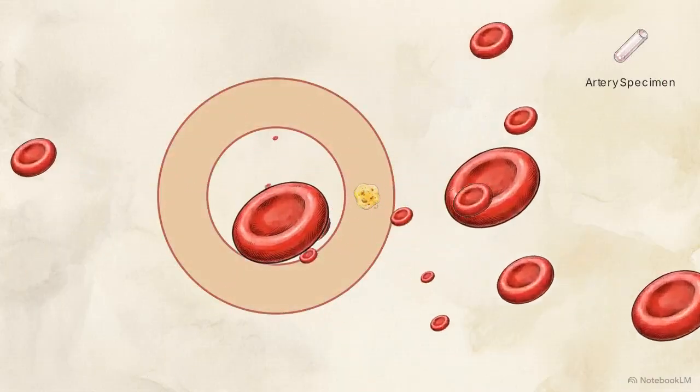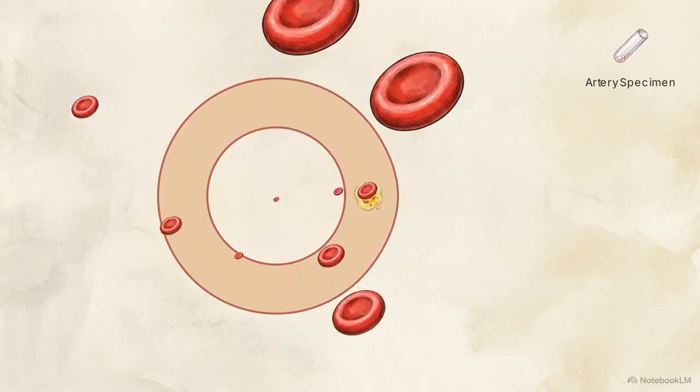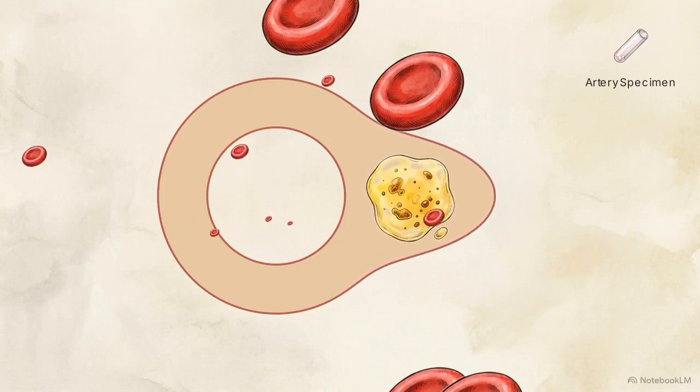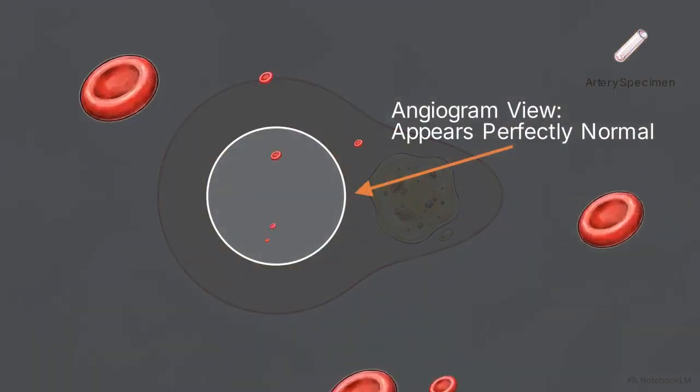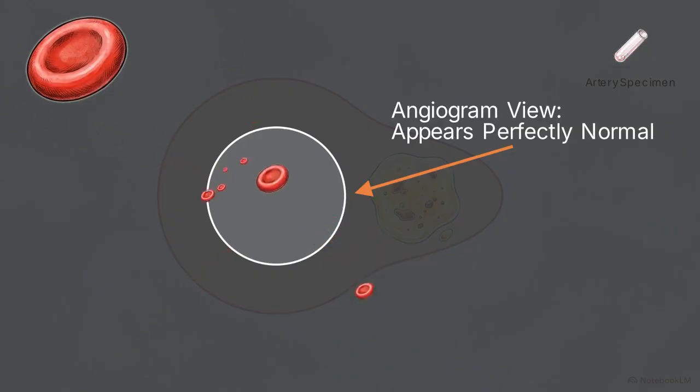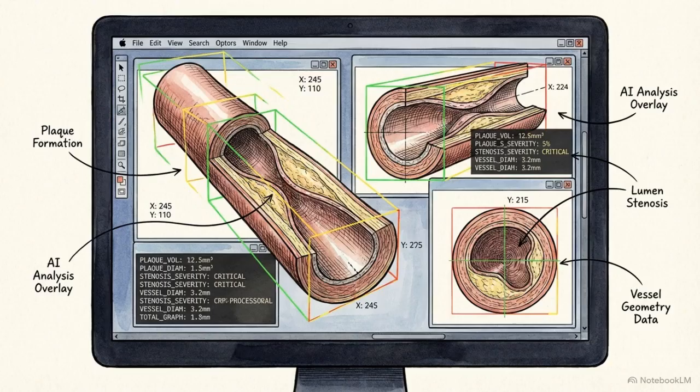Atherosclerosis is a chronic inflammatory disease occurring within the vessel wall itself. Plaque can grow massively without narrowing the lumen. This is positive remodeling. The artery expands outward to accommodate plaque, hiding disease from standard angiograms. Atherosclerosis imaging, quantitative computed tomography, or AI-QCT, represents the transition from visual estimation to computational voxel-level quantification. AI-QCT is a software system that uses artificial intelligence to identify and measure different types of plaque in heart scans.